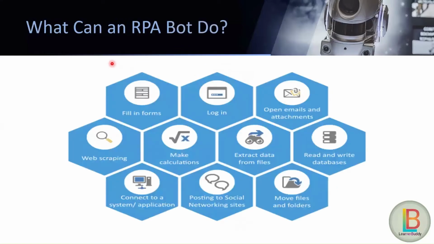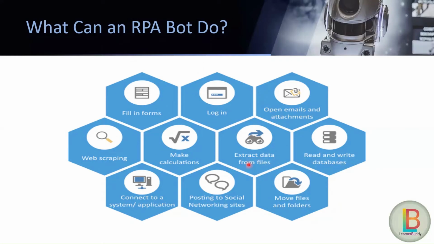So let us check what we can do with the RPA robot, meaning what an RPA bot can do. An RPA bot can fill forms, it can log into any web application or portal, and it can open any email. It can read the email body, subject line, even the sender name, who is in the CC, all those terms. It can also fetch the attachments from an email and read the attachments as well. It can read and write databases.